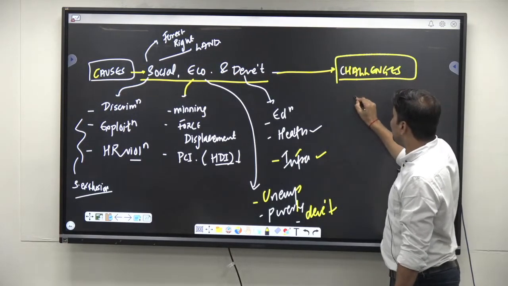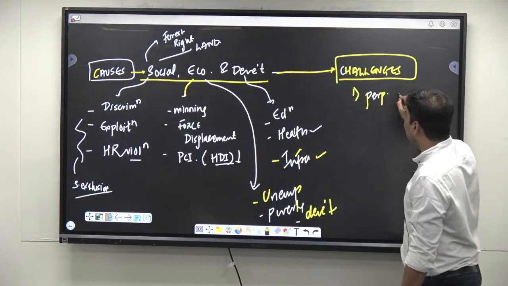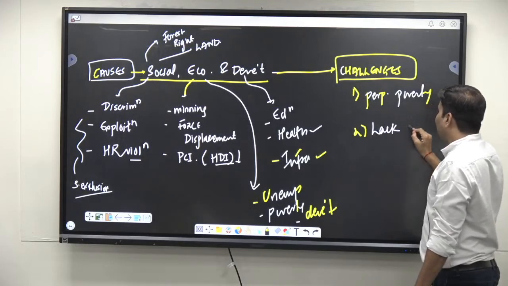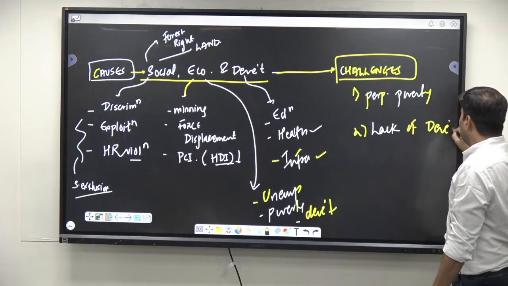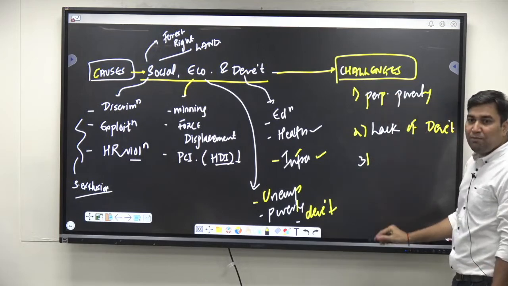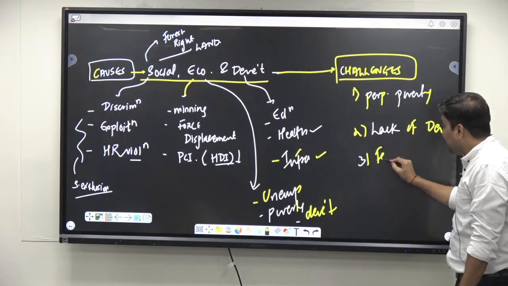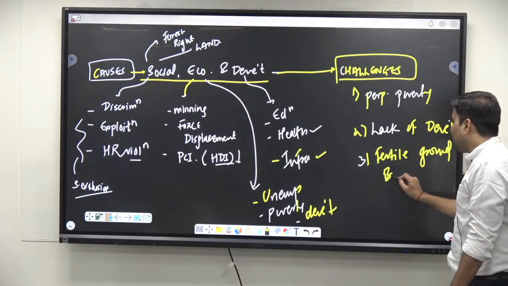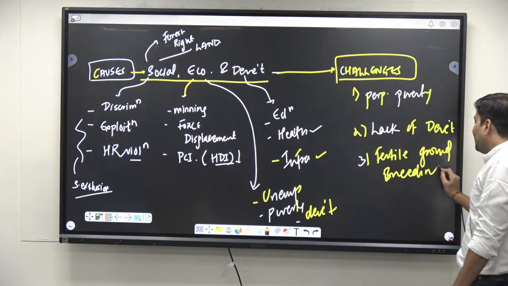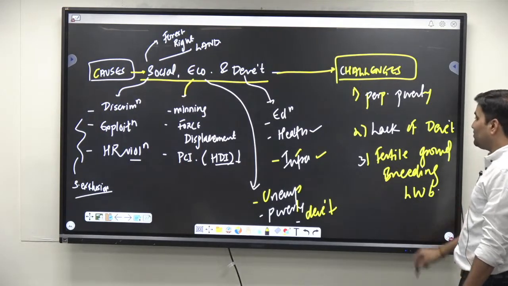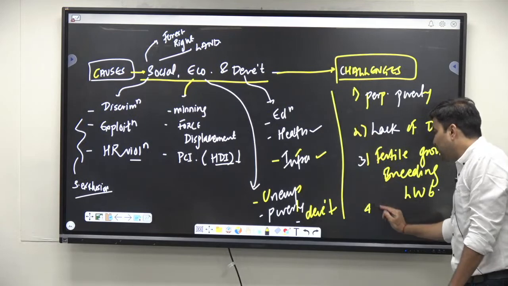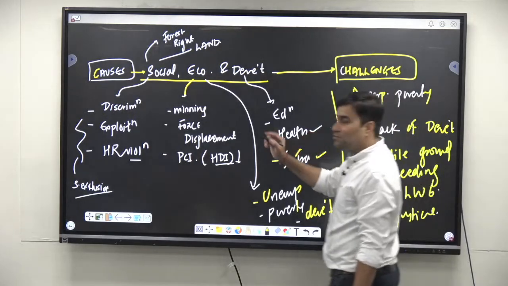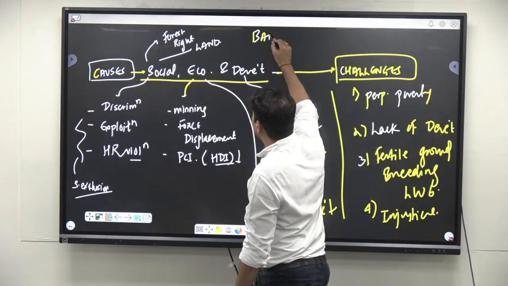Which challenges? The first is perpetual poverty, correct? There perpetual poverty is there, or I would say lack of development, correct? Due to this lack of development and perpetual poverty, it provides fertile grounds for breeding left-wing extremism, correct? There is a sense of injustice and alienation. All these are problems, and these problems were highlighted by the Bandyopadhyay committee.